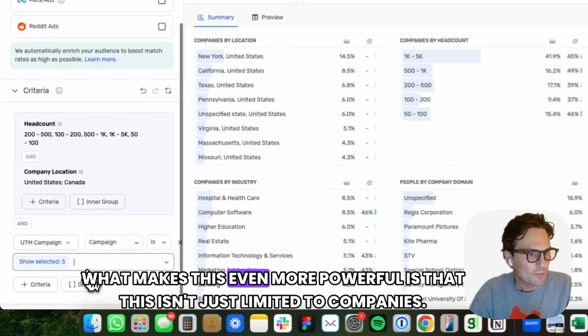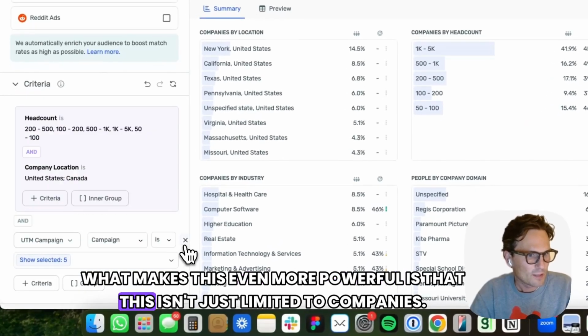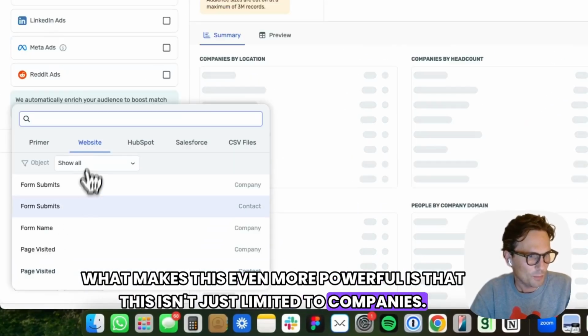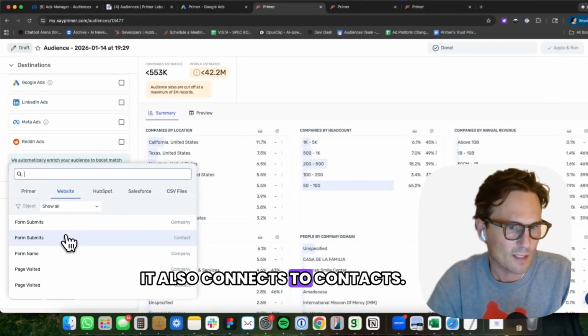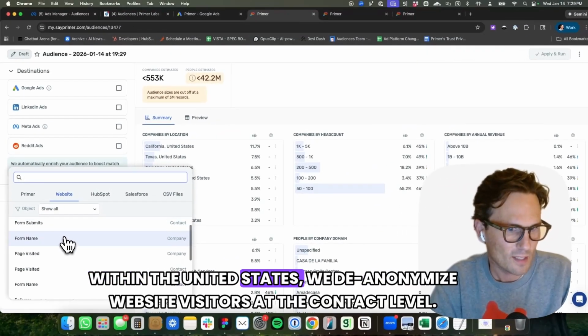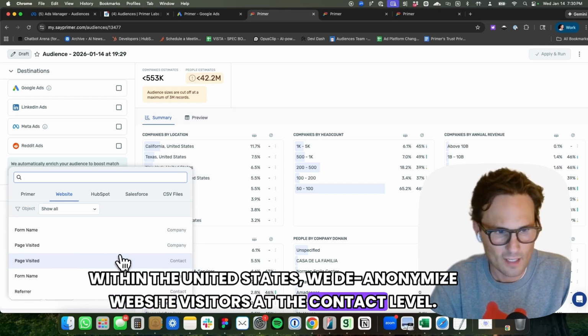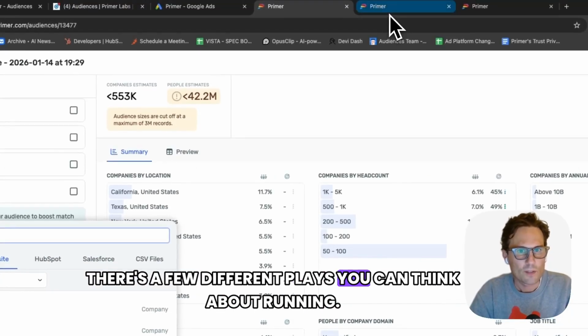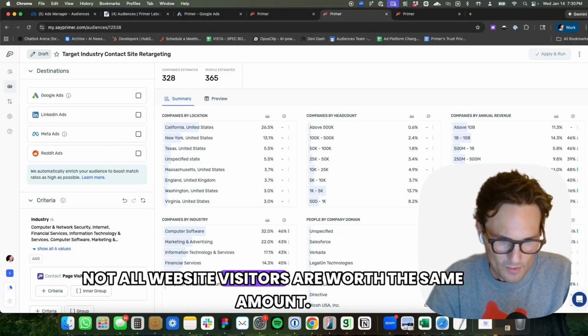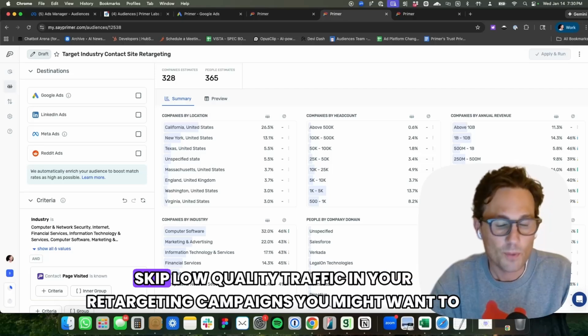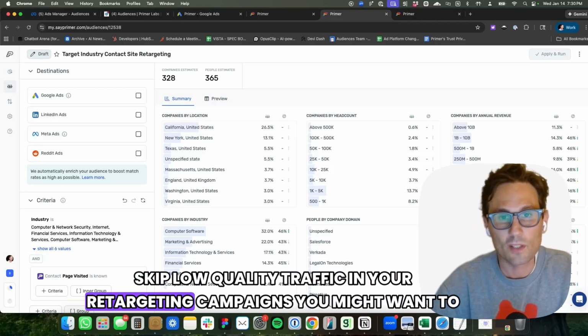What makes this even more powerful is that this isn't just limited to companies, it also connects to contacts. Within the United States, we de-anonymize website visitors at the contact level. There's a few different plays you can think about running. Not all website visitors are worth the same amount. You might want to skip low quality traffic in your retargeting campaigns.